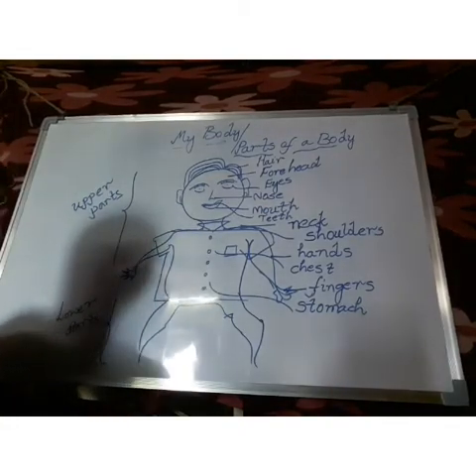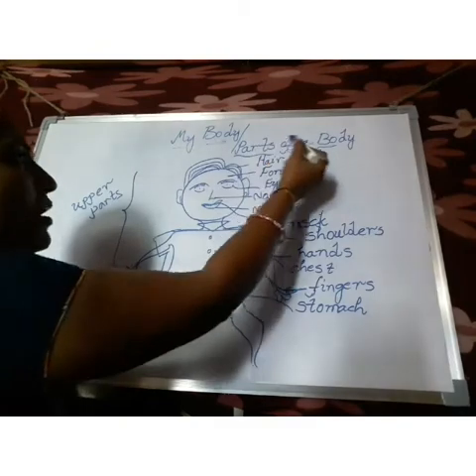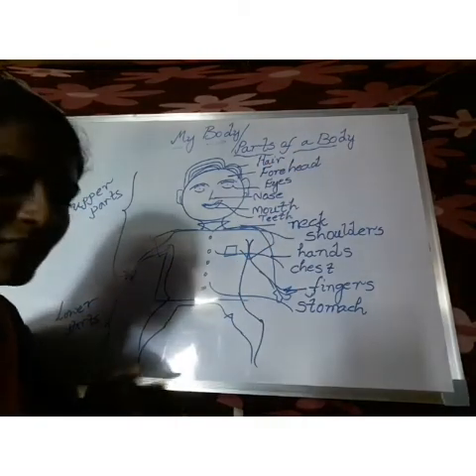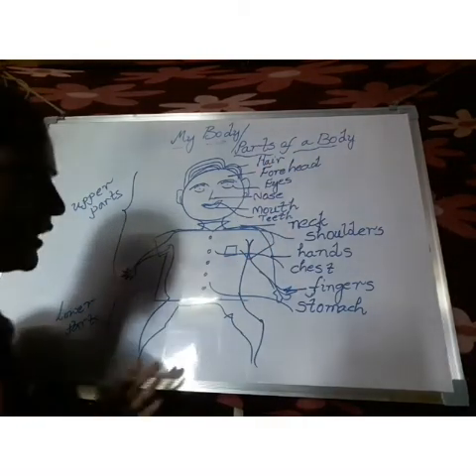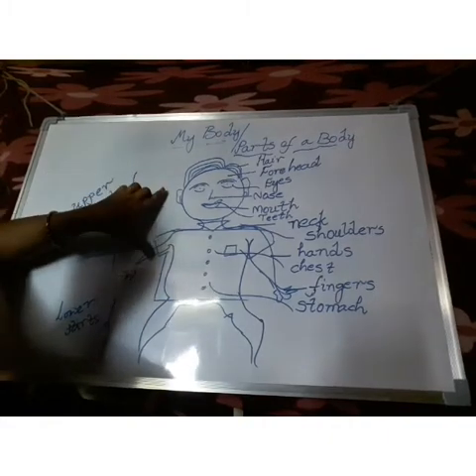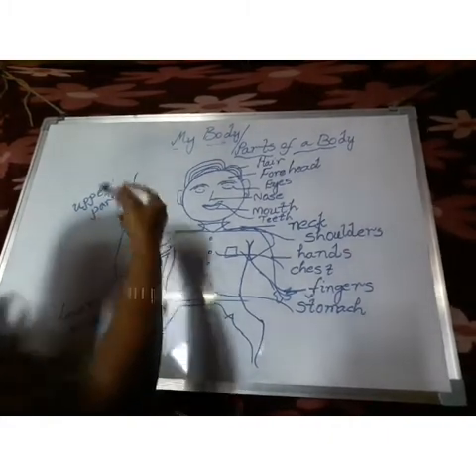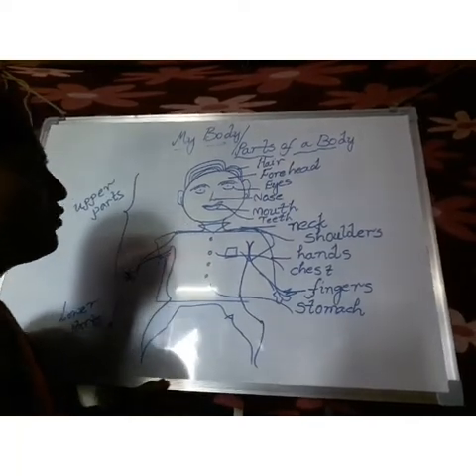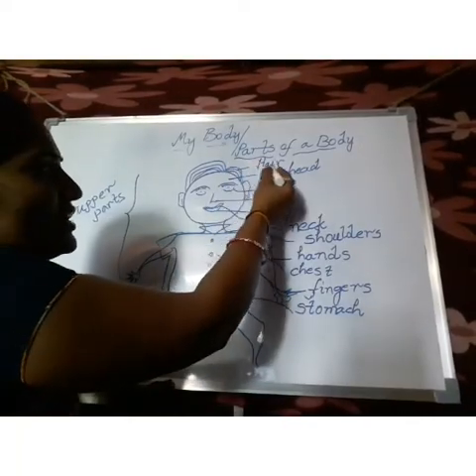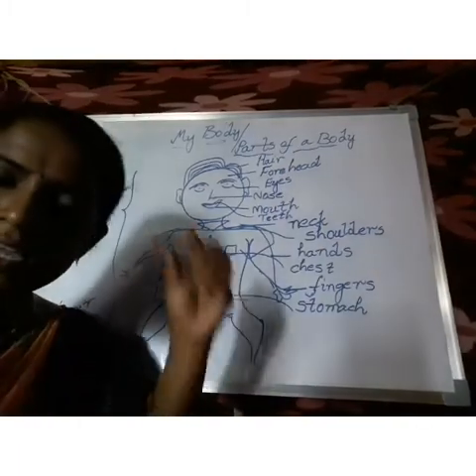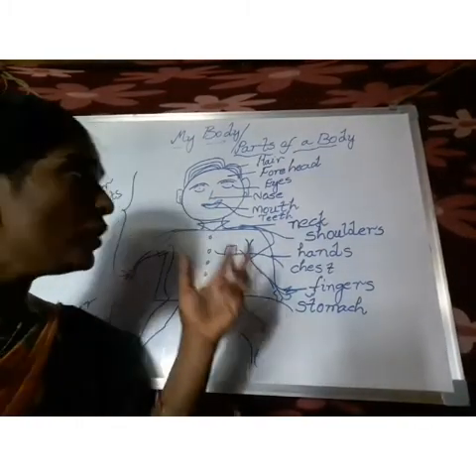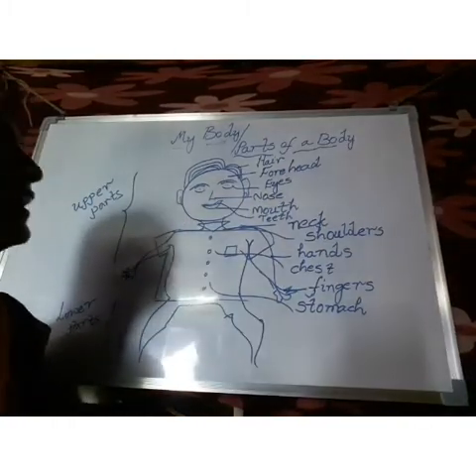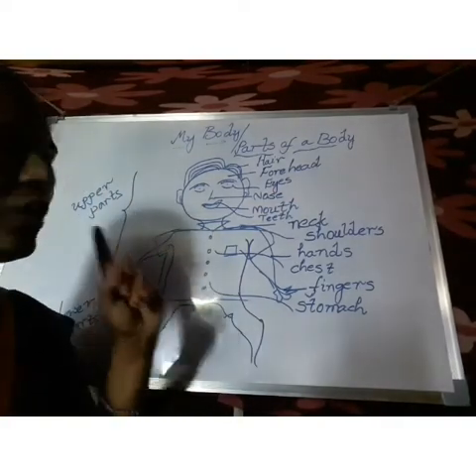Okay children, see, take a close look at the parts of the body. What is the lesson name? My Body, parts of a body. Today we are learning the upper parts of the body. What are the parts, children? First of all, hair. H-A-I-R, hair. This black color substance we call hair.